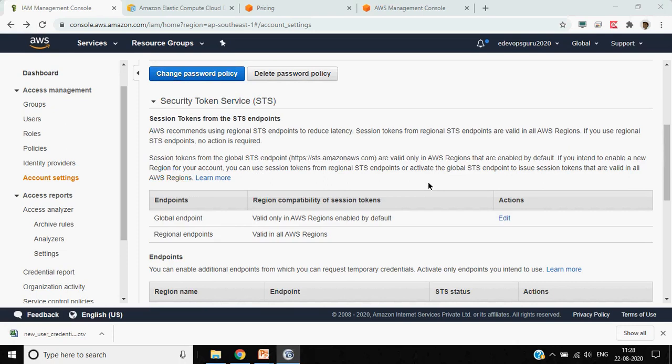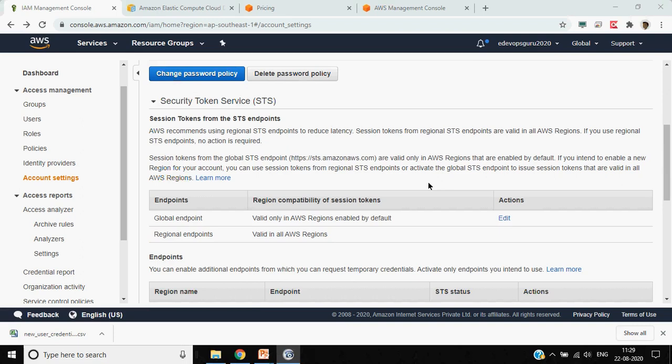Then you have the concept of the session token service. If you are aware, we have a concept of tokens. Once you're authenticated, you get some random string, which they call a token. So basically, it's a security token.